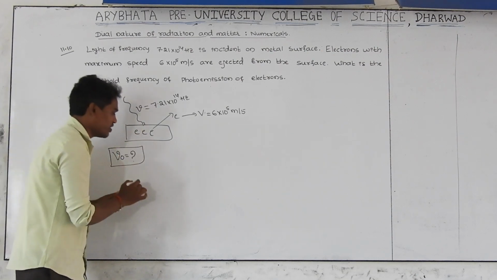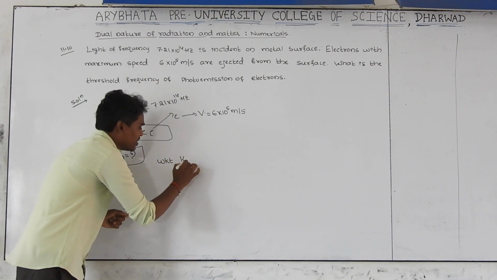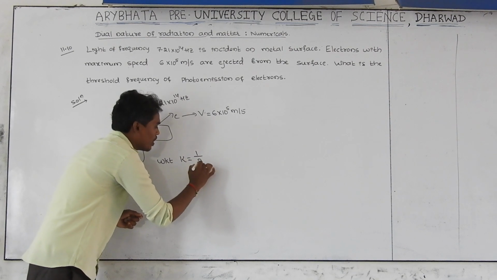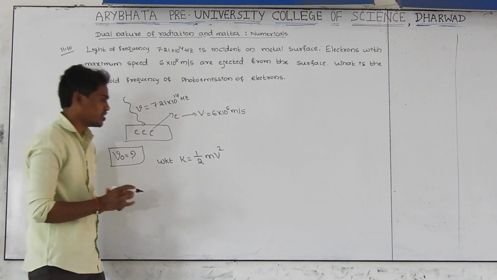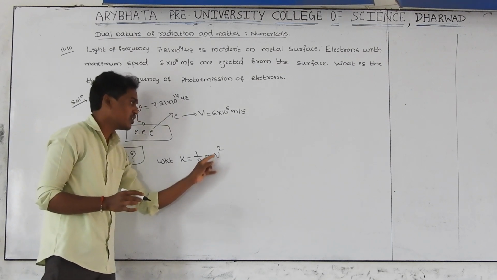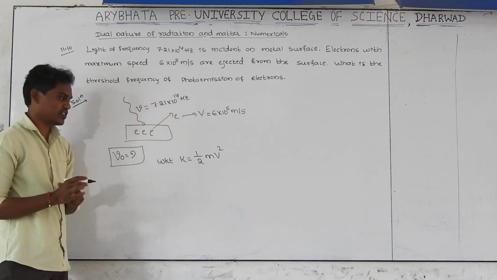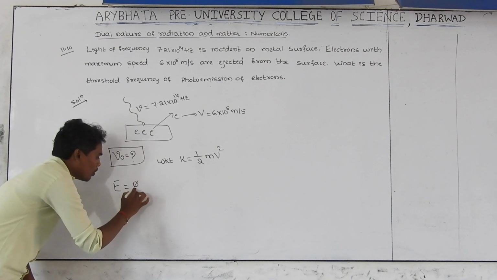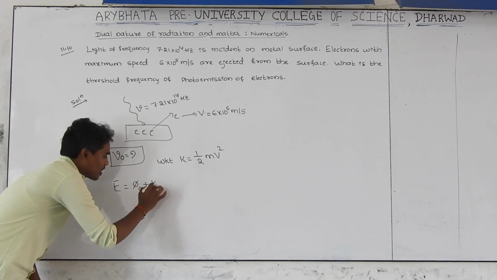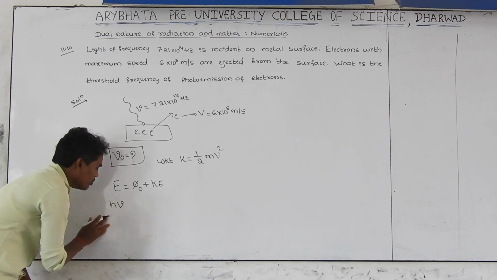With the data given, we know that kinetic energy is equal to 1/2 mv², because the question is regarding an electron. We know the mass of the electron and the velocity is given, so first we find the kinetic energy, because we know the photoelectric equation: E = work function + kinetic energy. Here E can be written as hν.